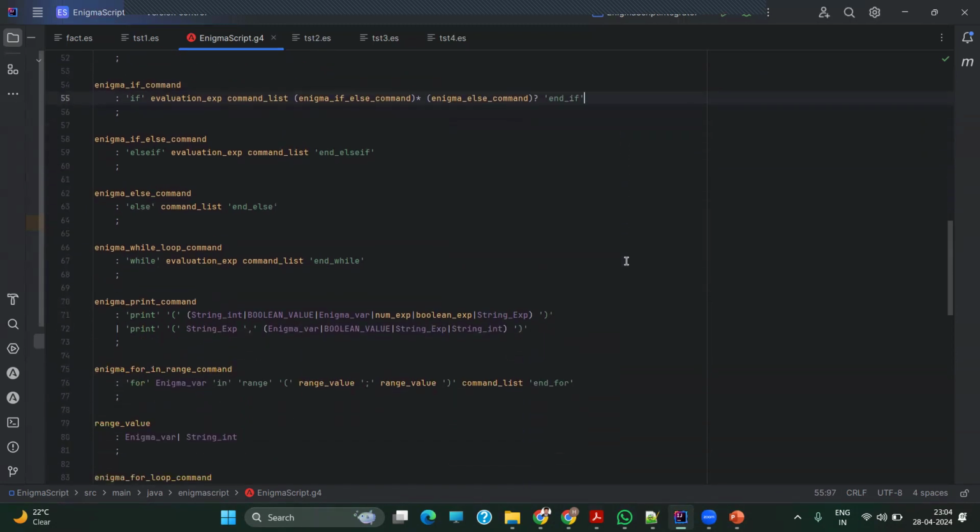Then the Enigma else if command starts with else if. Then the evaluation expression and the command list, whichever commands have to be done inside the else if block. Then we end the else if. The Enigma else command is the same scenario for everything. We start with the keyword else, then we have the command list, then we have the end else. In the same way for the while loop, we start with while, then we have the evaluation expression, and then the command list, and then end while.